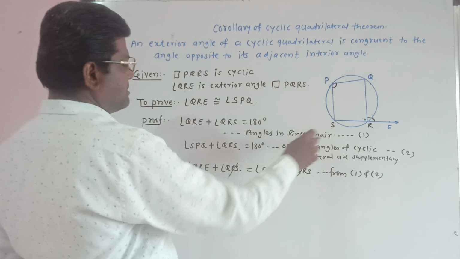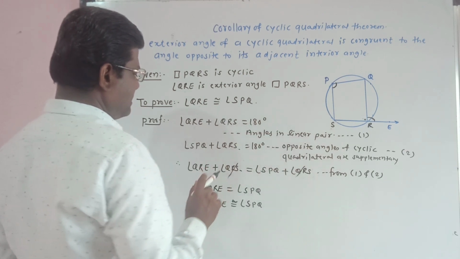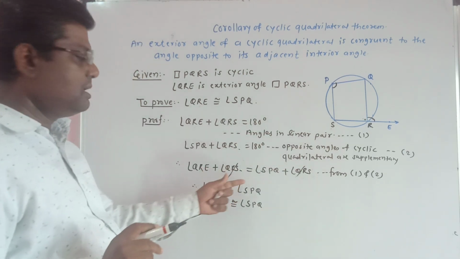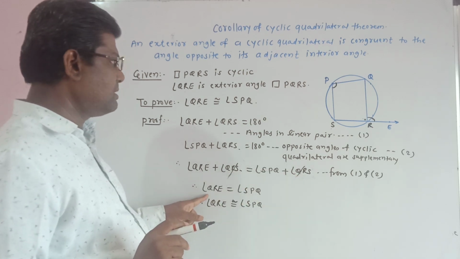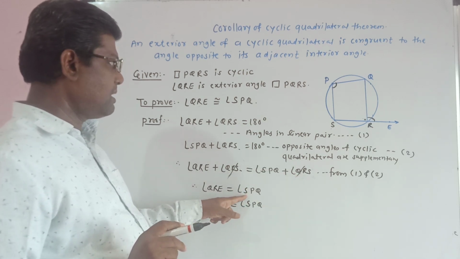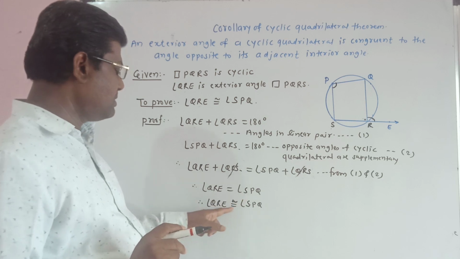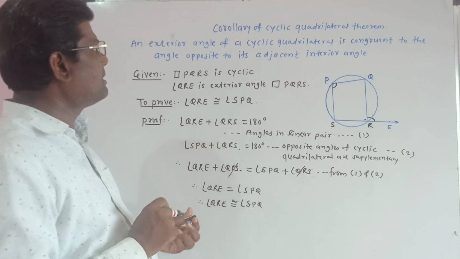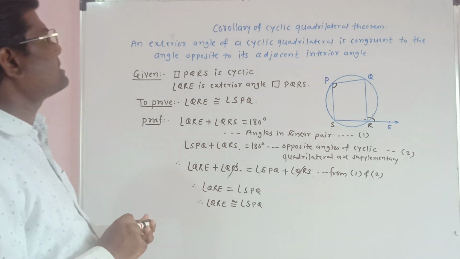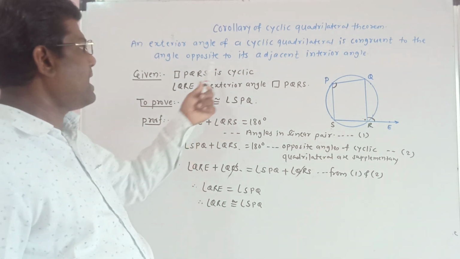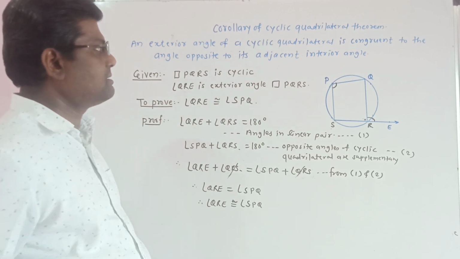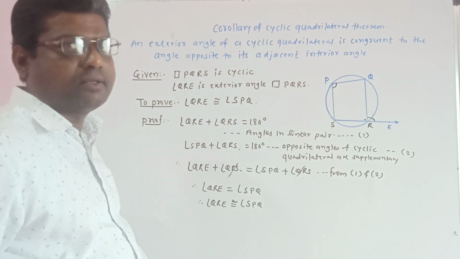So from equations 1 and 2, right sides are equal, therefore left sides are also equal. QRS gets cancelled, therefore angle QRE is equal to angle SPQ. Therefore angle QRE is congruent to angle SPQ. That is, an exterior angle of a cyclic quadrilateral is congruent to the angle opposite to its adjacent interior angle.